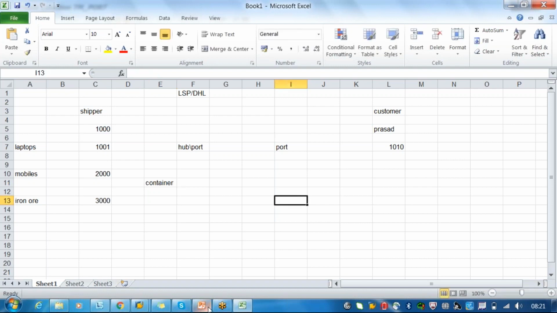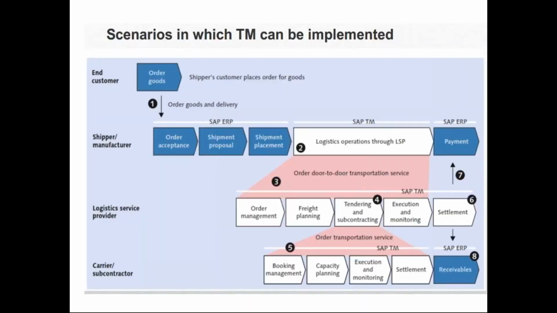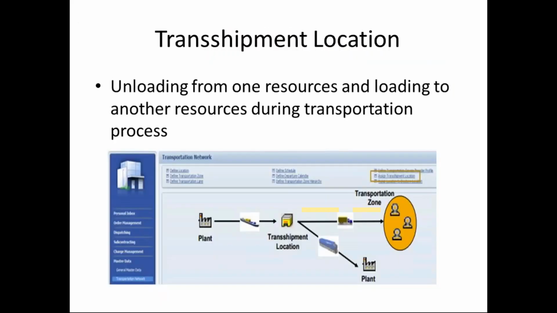Now we have done the transportation lane. We have done the locations. Now the next topic is transportation shipment. So what is this transportation shipment? It is from the plant to a destination customer.